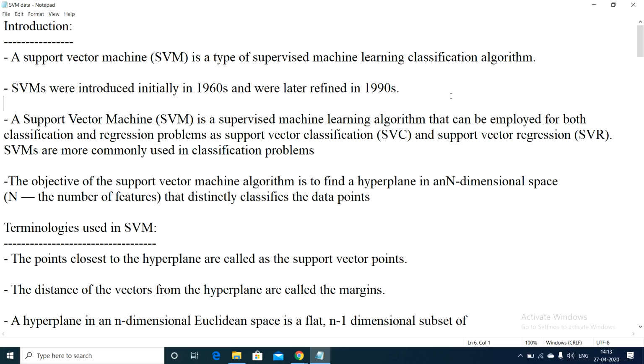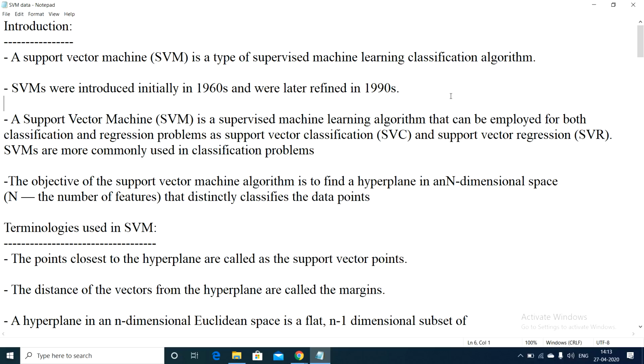The support vector machine is a supervised machine learning algorithm that can be applied for both classification and regression problems. We are talking about this as a classification algorithm specifically, but SVM can be applied for both supervised machine learning techniques, classification as well as regression.